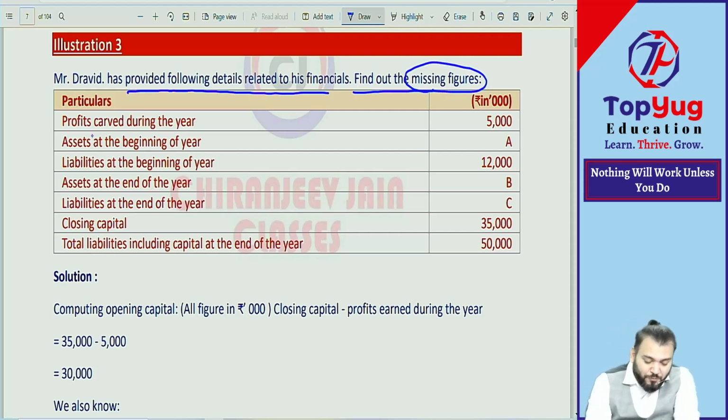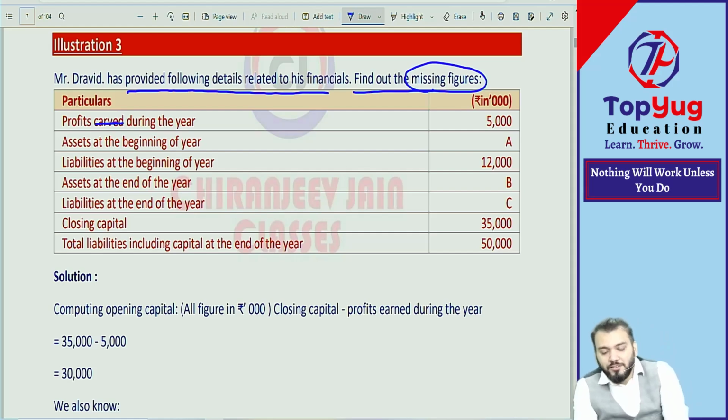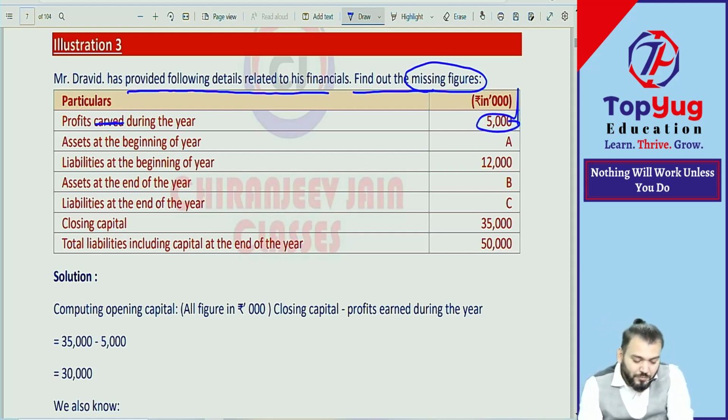The profit earned during the year 5,000. Asset at the beginning A. Missing figure means this you need to find out. Liability at the beginning 12,000. Asset at the end B, missing figure. Liability at the end, missing figure. Closing capital 35,000. Total liability including capital at the end 50,000.